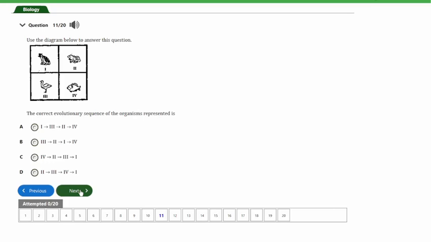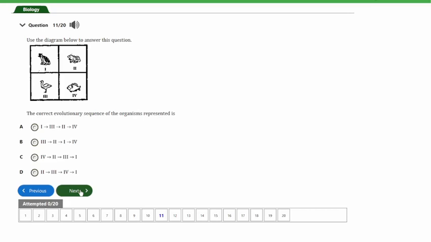C. IV, III, and I. And then D. II, IV, and I. So guys, the answer to this question is option C, and that's IV, II, and I. And that's the correct sequence of the organisms represented.